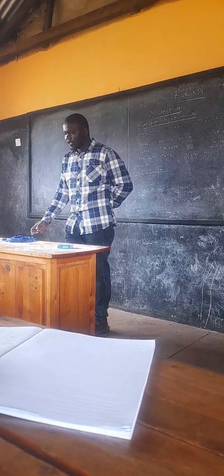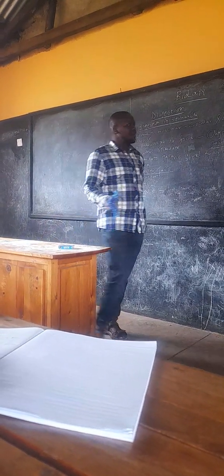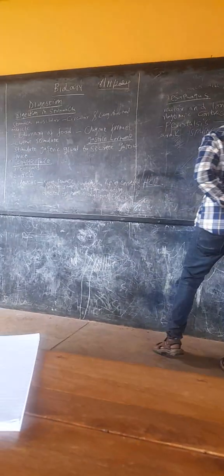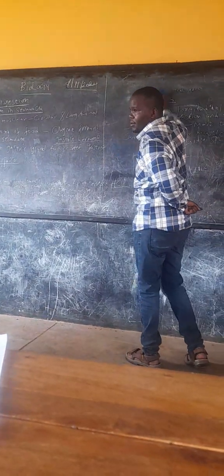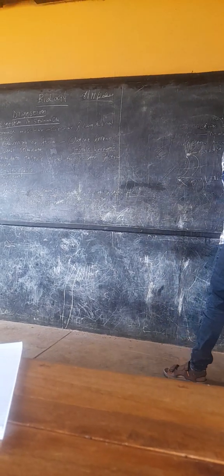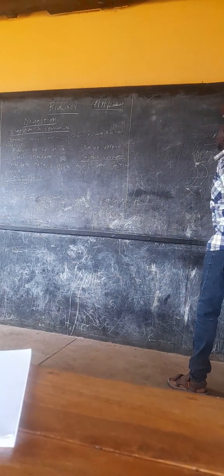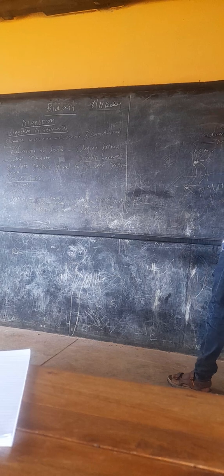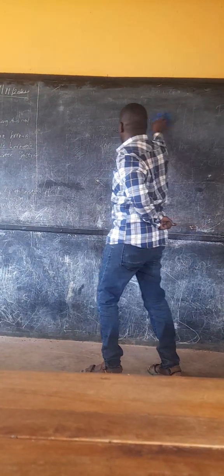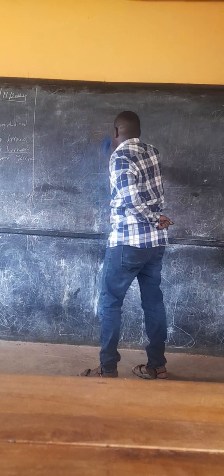What does pepsin digest? Renin coagulates the meat proteins. Is that clear? It coagulates the meat proteins from caseinogen, which is soluble, to the insoluble casein.